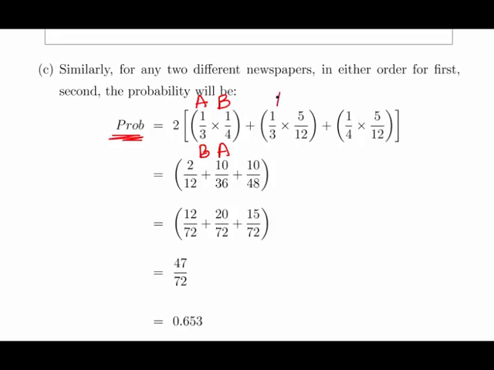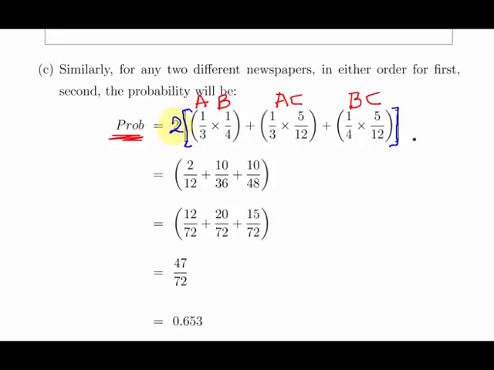This is AC, but also CA. And this is BC, but also CB. First prize C, second prize B. So that doubling up there is just reflected by that 2, just to save a bit of space on the page. That's the only reason I'm doing it.